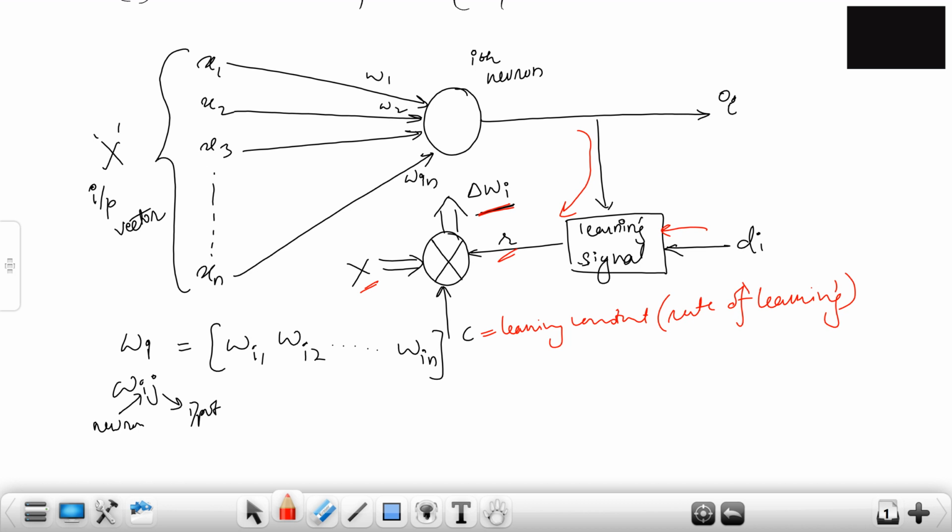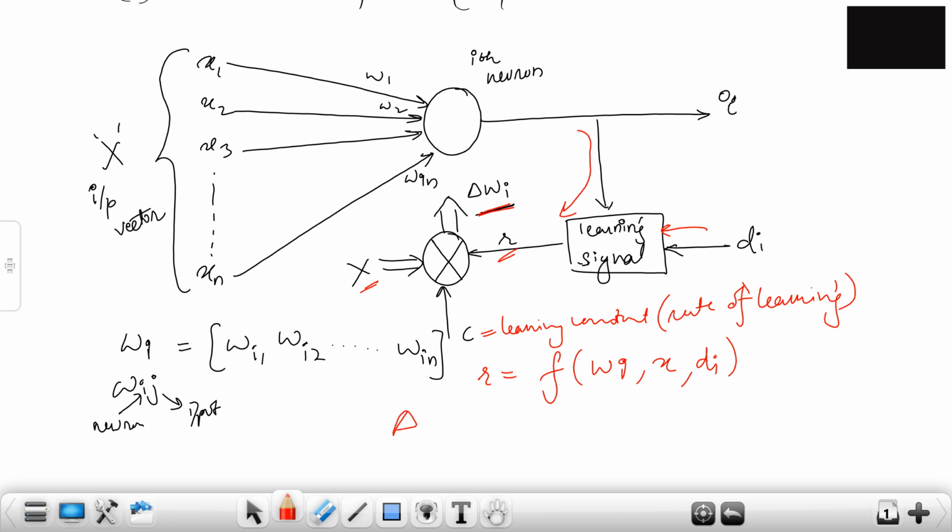So you can write it with the red pen itself, so it clearly demarcates things. R is basically a function of three things: your previous weights, Wi, your X, that is the input vector, and the desired signal. So R depends on all these three things.